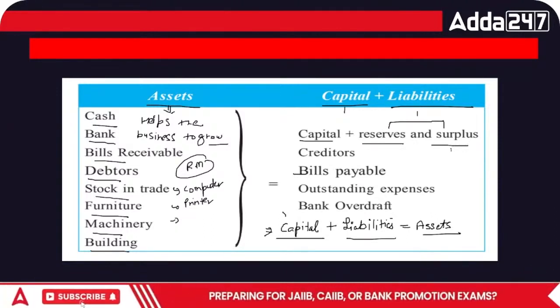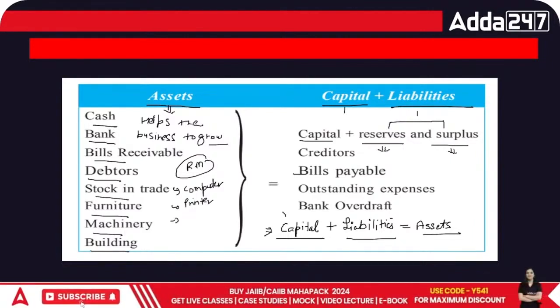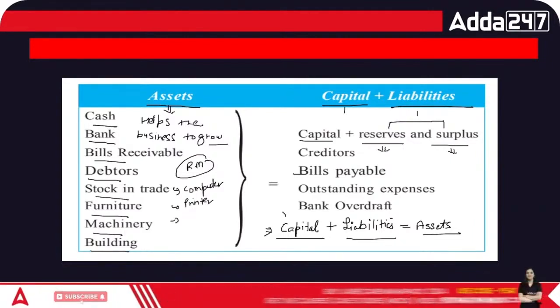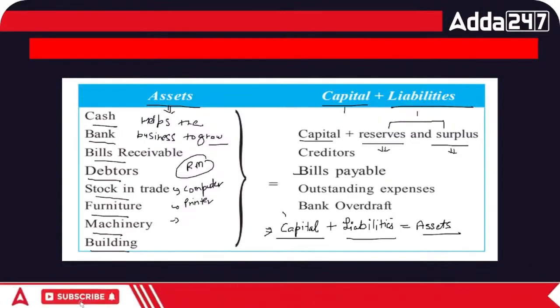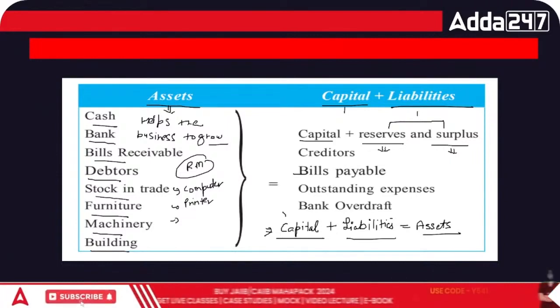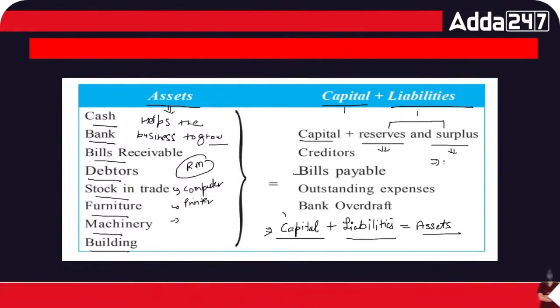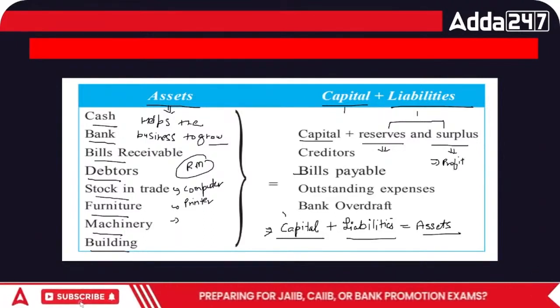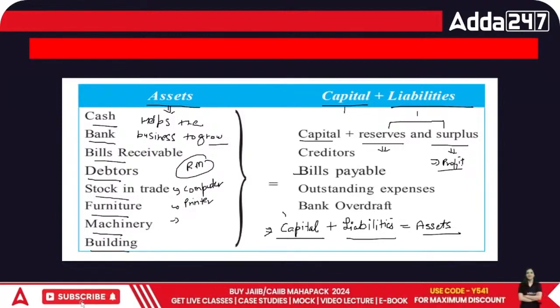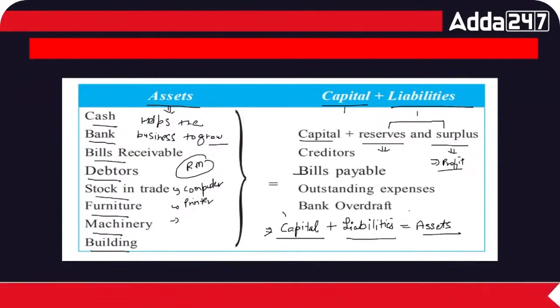Surplus is the extra money, saved for a specific purpose or a general purpose, saying let's keep it aside, maybe we'll need it for the building, or on a random basis. Surplus is basically the part of the profit which the businessman has not taken and is still lying in the business. Then liabilities can be long term and short term.